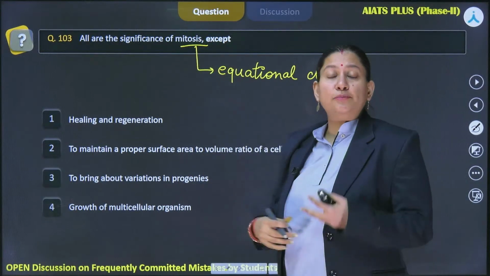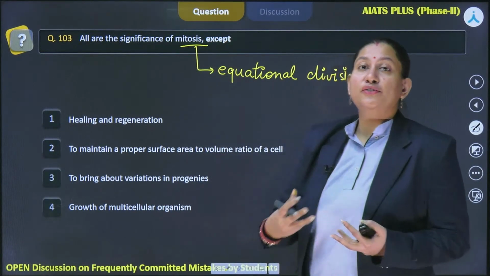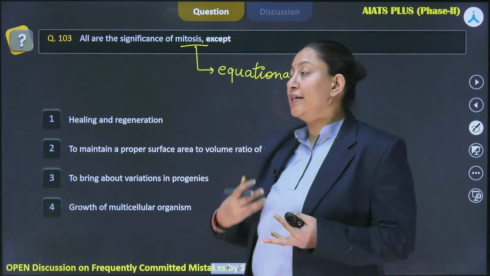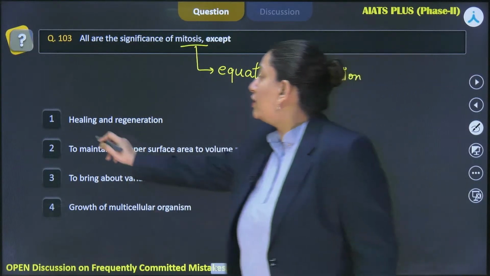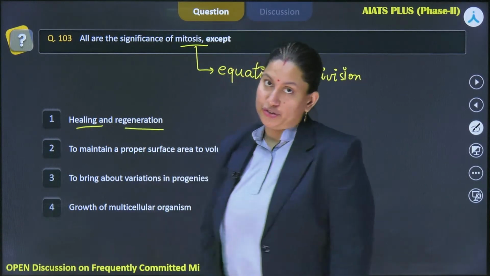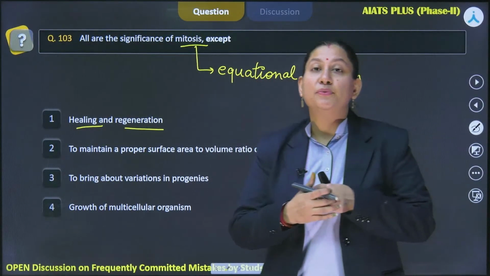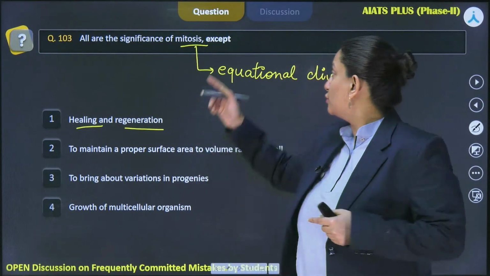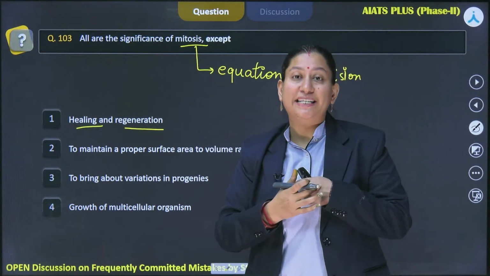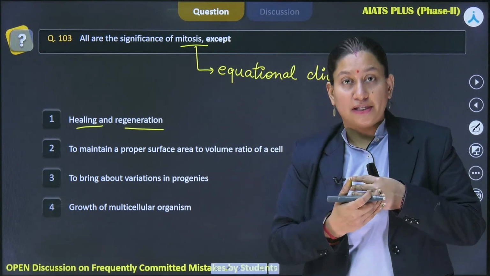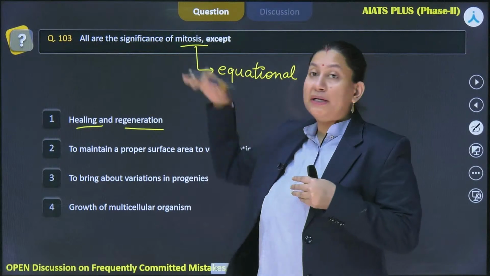So because of this particular advantage that the similar sort of cells are going to be produced, it is basically being used for healing and regeneration. Like for example, if your skin has been broken apart because of an injury, so because of this mitotic division, it would heal back and create the same sort of cells, right? What if it would be meiosis, right?